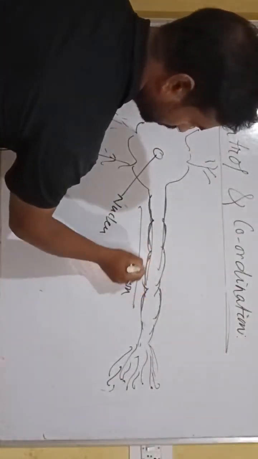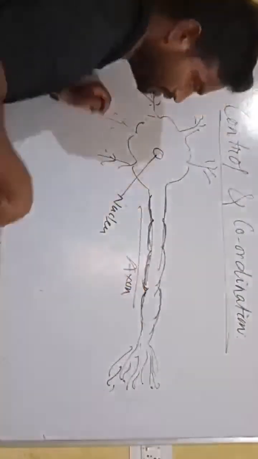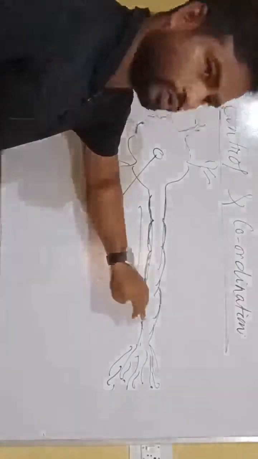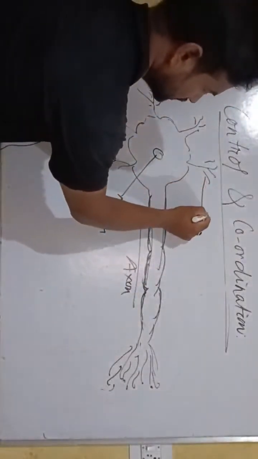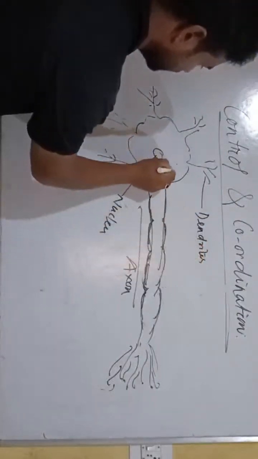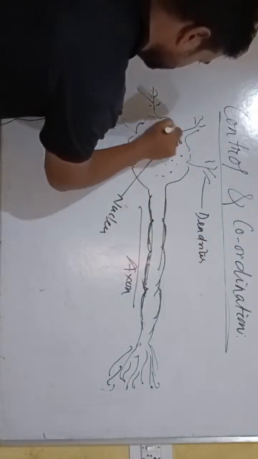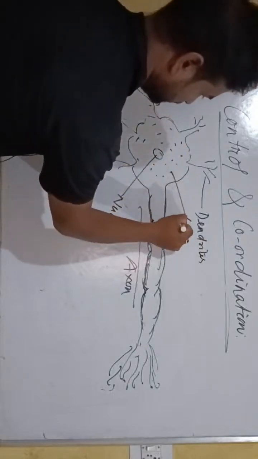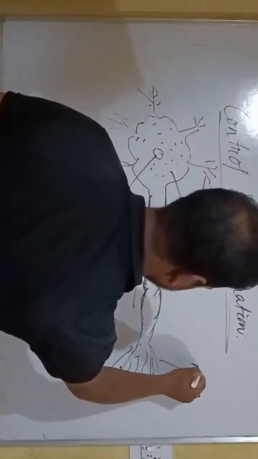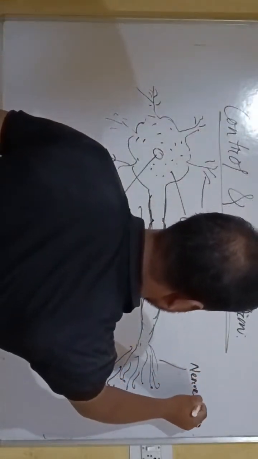This cover is called the myelin sheath, which is made from protein and fat. This cover is a protective layer. These thin branch-like structures are dendrites. This is the complete cell body. This is the nerve ending.